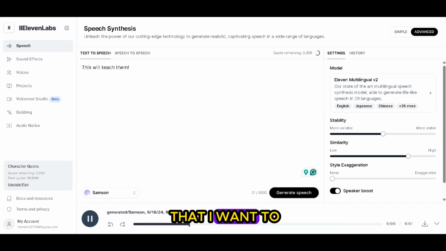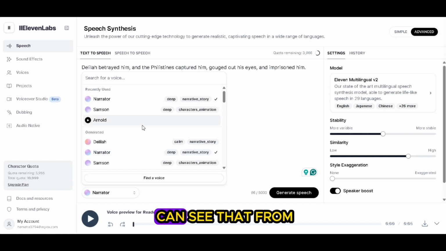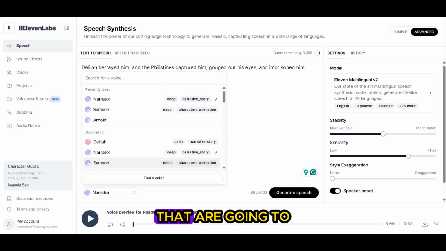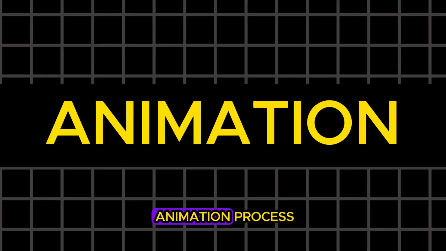And the last thing that I want to show you is that, as you can see from this section, the recently used voices, I selected Samson, the narrator, and Delilah as the main characters that are going to perform some activities, the scene and the script as well. Our next step is going to be the animation process.